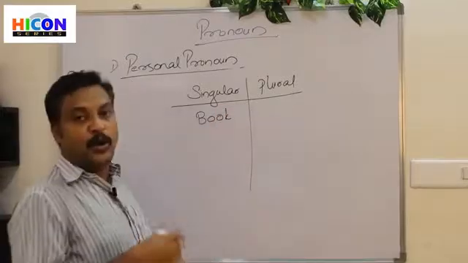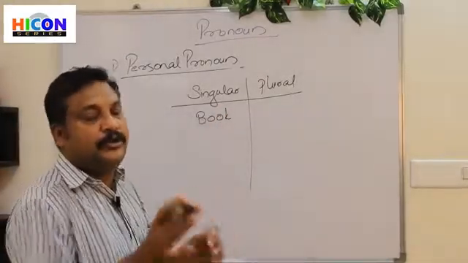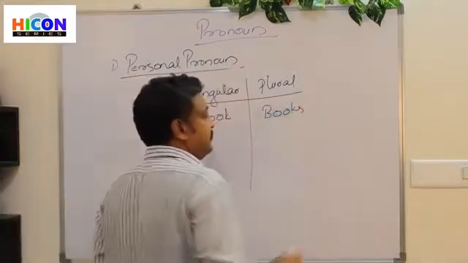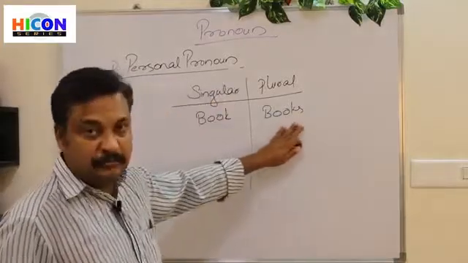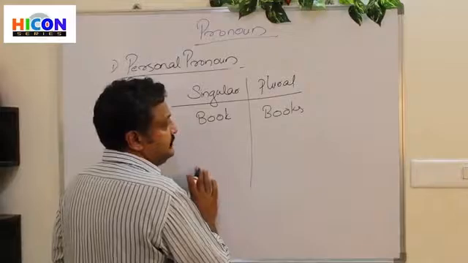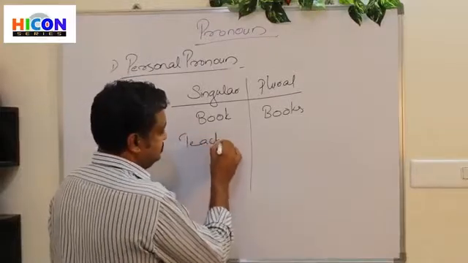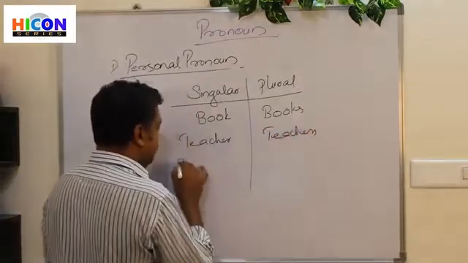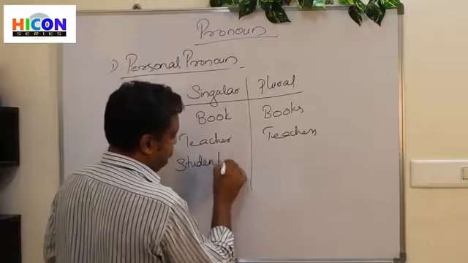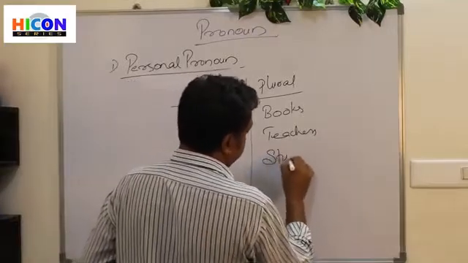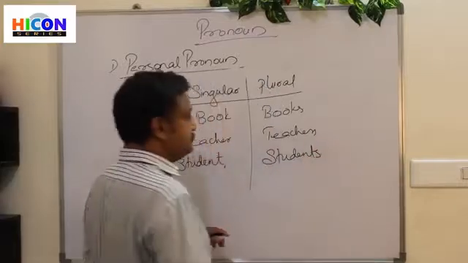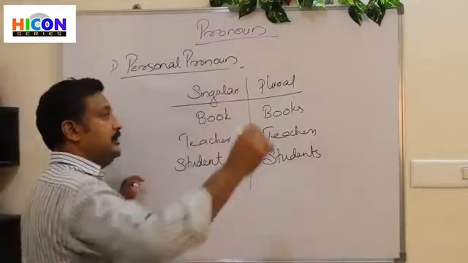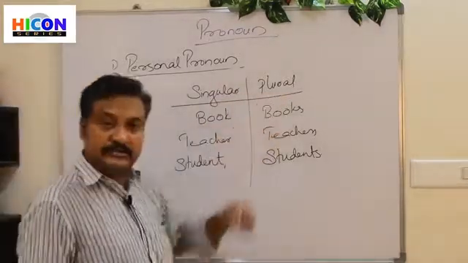Plural means more than one. If there are 3 books, then we call it books. If we say teacher, then teachers. Student, students. So if it is one, then that means singular. If there are more than one, then we call it a plural.